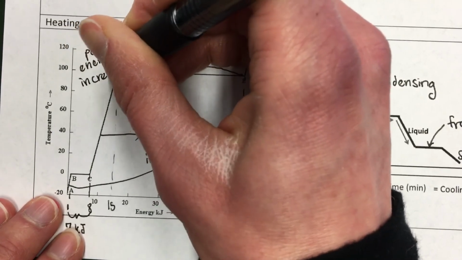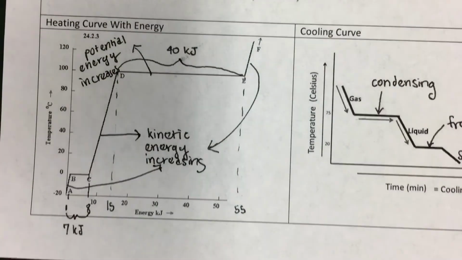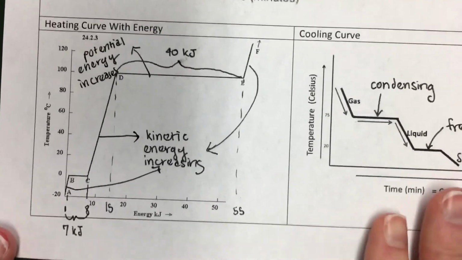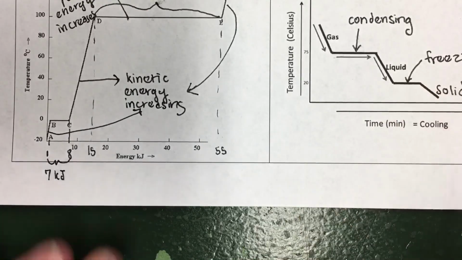All right, so that is states of matter and heating curves and how to read them. Hopefully that makes sense. Let me know if you have any questions.